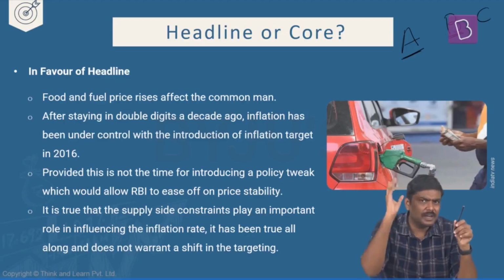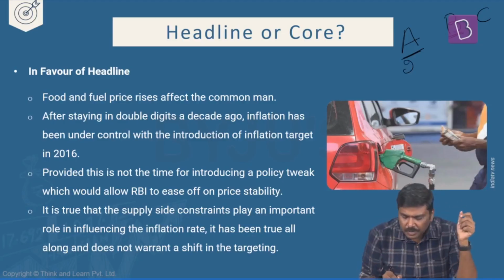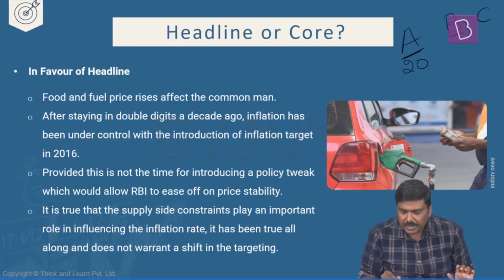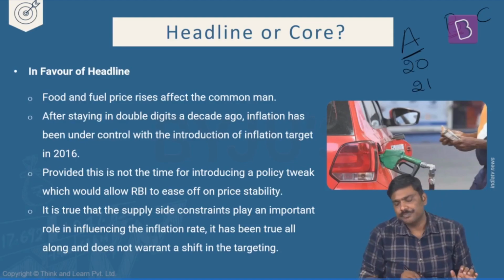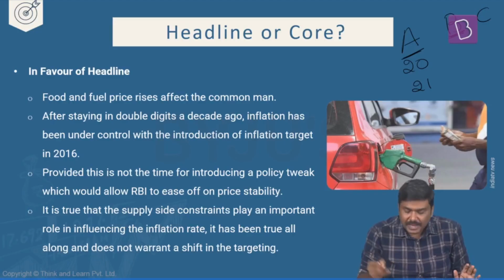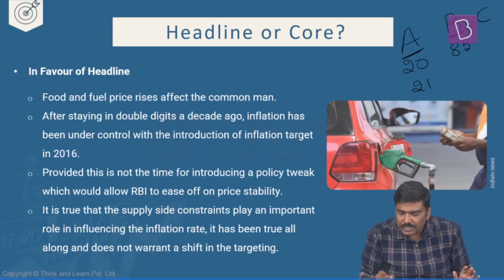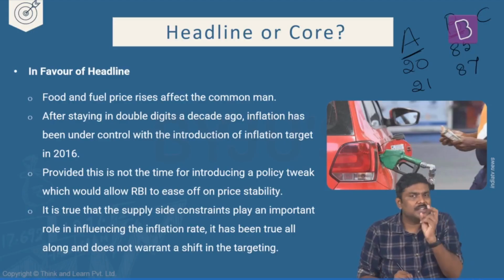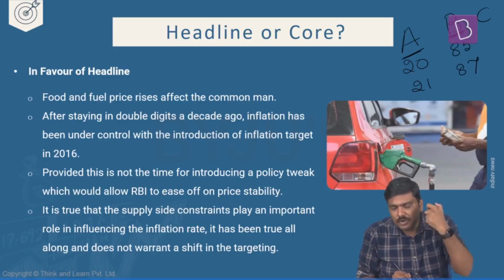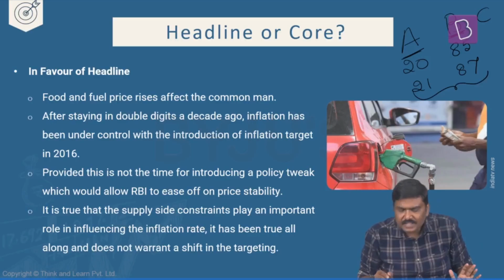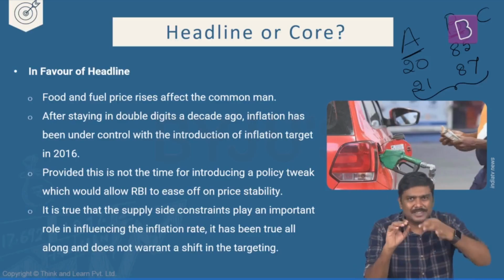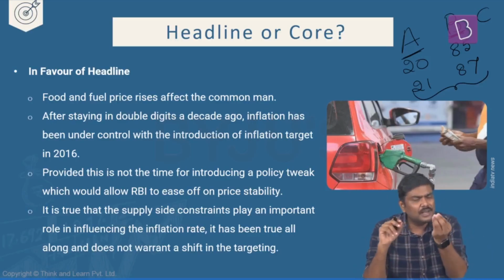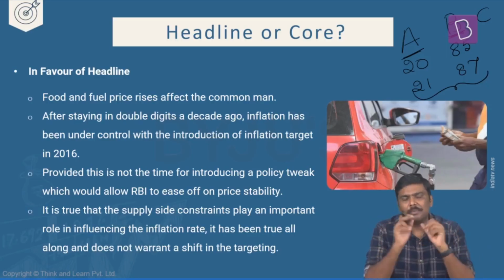Let's take arbitrary numbers here. For commodity A, the price was 20 rupees and it has increased to 21 rupees. For commodity B, the price was let's say 85 rupees and it has increased to 87 rupees. So if you consider these two commodities, the price levels have not increased by much. Yes, there is a marginal rise, a small increase.